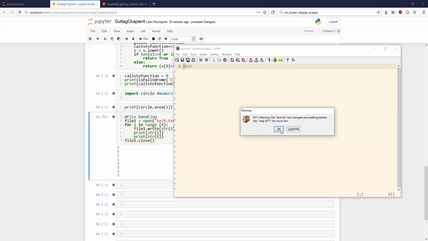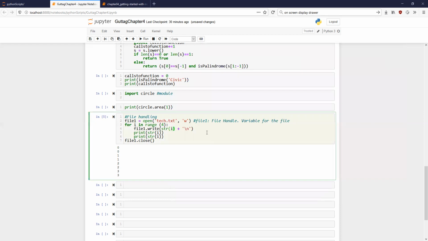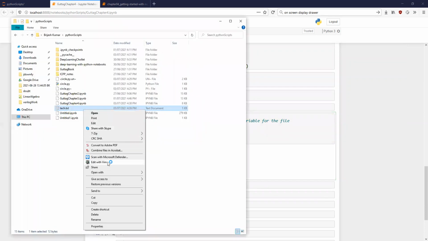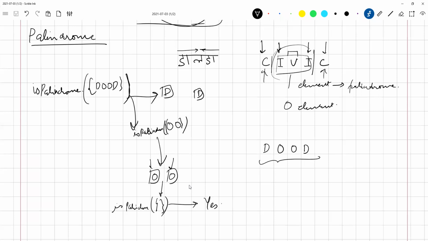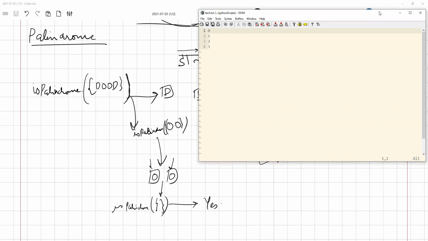So my file is changed. Now can you look at the output? We have 0, 1, 2, and 3 in different lines.